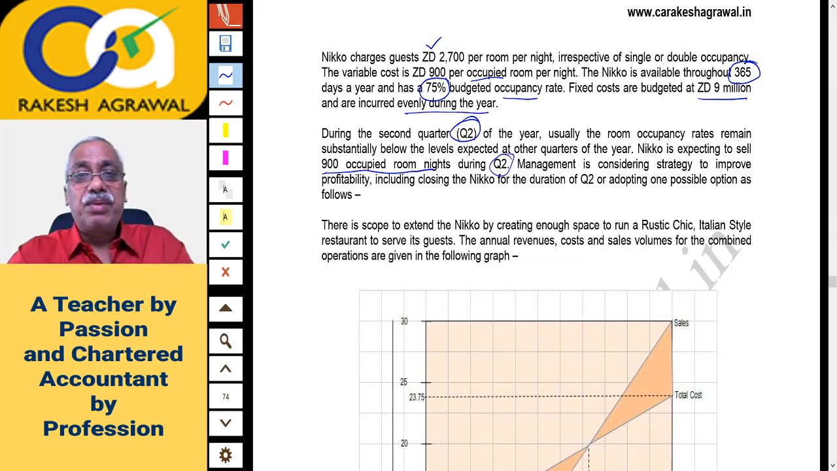Management is considering strategy to improve profitability, including closing the Nico for the duration of Q2. Okay, so you are thinking about some strategy. One of the options is to close your hotel, Nico hotel, during quarter 2 because occupancy is very low, 900 only. Or there is one more option, or adopting one possible option as follows.